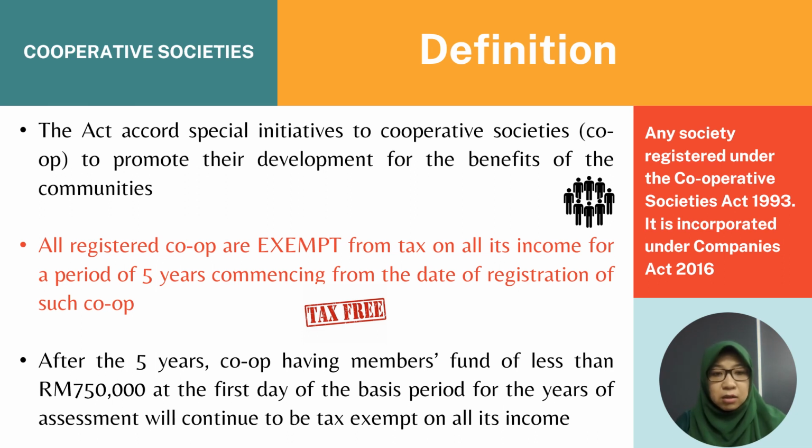All registered co-ops are exempt from tax on all their income for a period of 5 years, commencing from the date of registration of such a co-op. After the 5 years, a co-op having members fund of less than 750k on the first day of the basis period for the year of assessment will continue to be tax exempt on all its income.